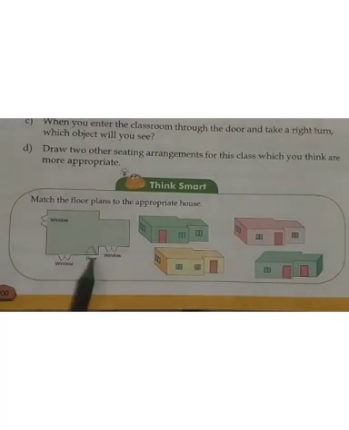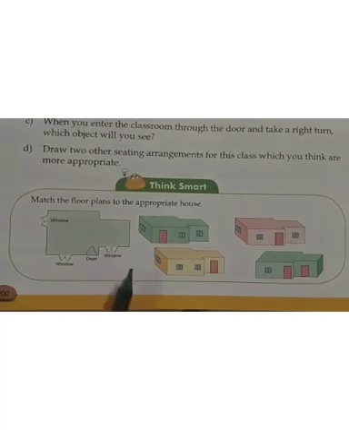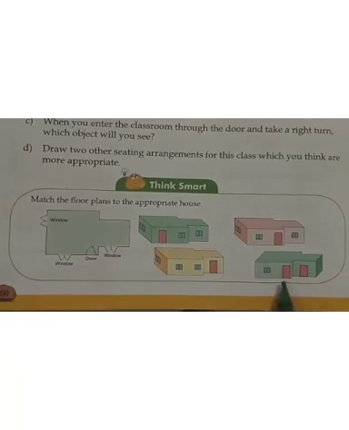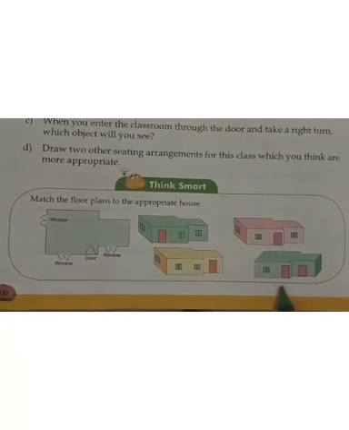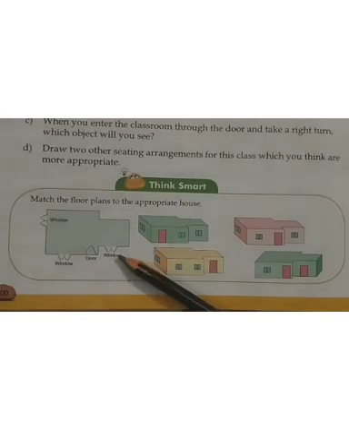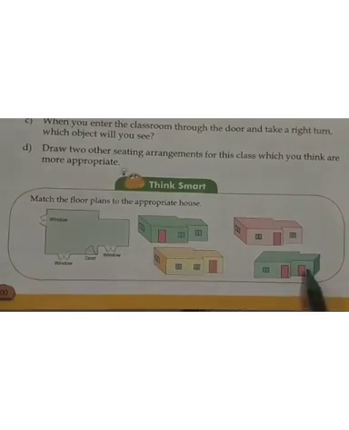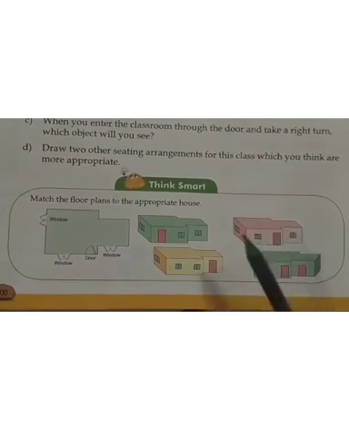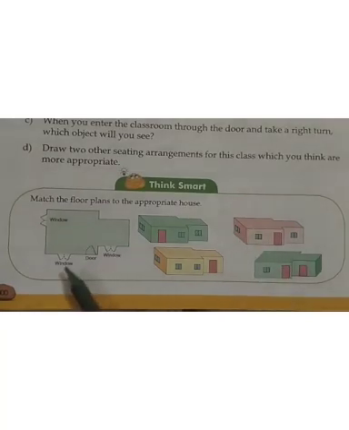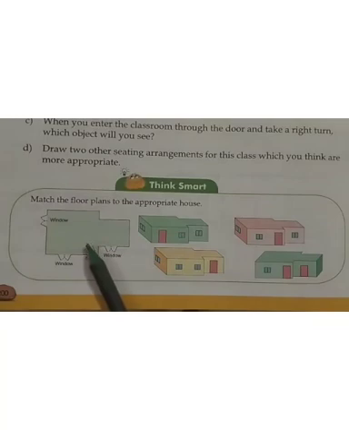Yes, next is the door. Door here. Then you can check this figure. Here window. Then this house is not. Then again these two houses have a door. Then again here window. But this house has a door. But this house has a window. Then window, door, window, window. Window, door, window, window. Then this floor plan is for this house.